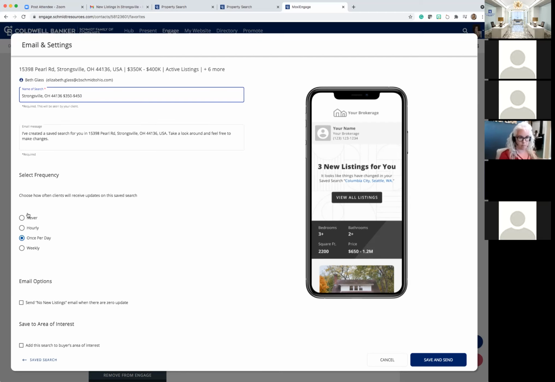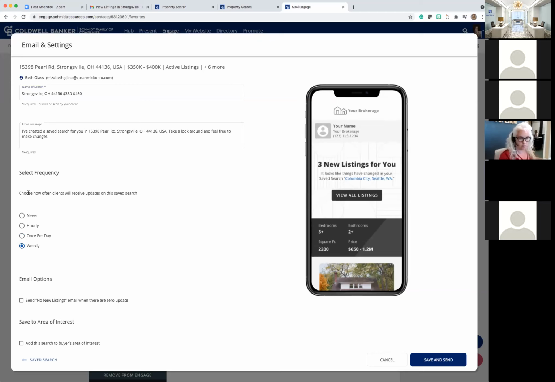You can also dictate the duration as well. So for this one, I think we're gonna go ahead and say weekly. Once per day typically isn't for someone unless they are actively needing something right away and they're requesting that. The next option here says send no new listings email when there are none.